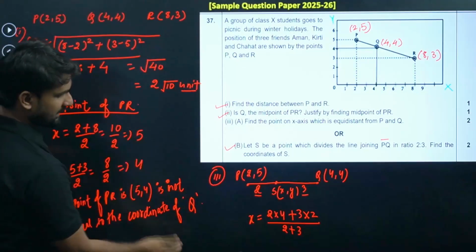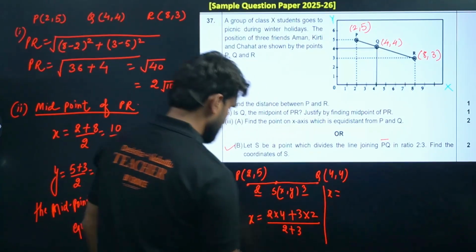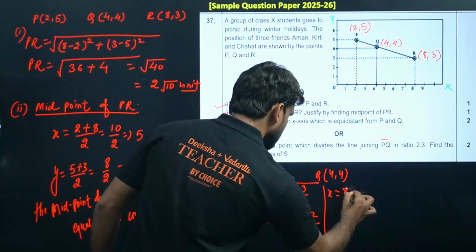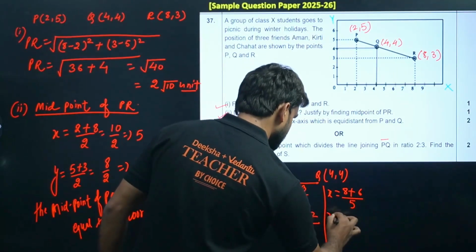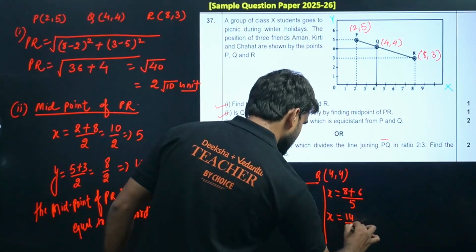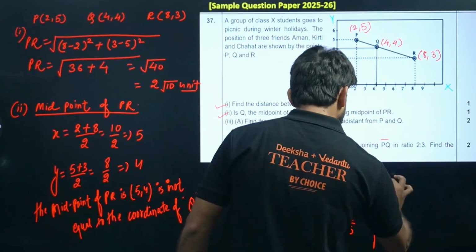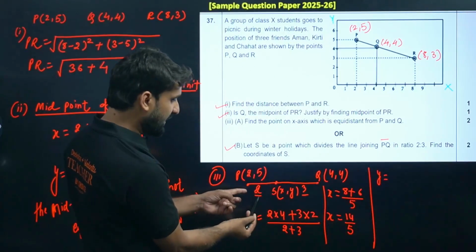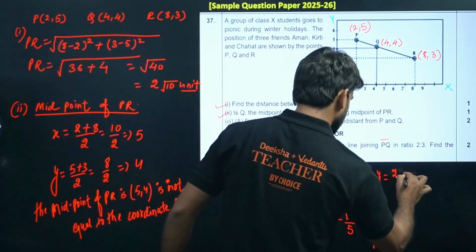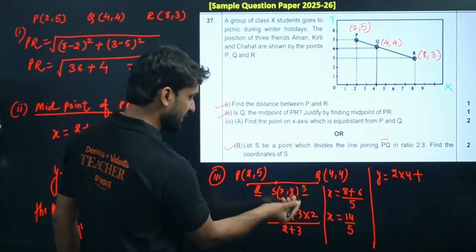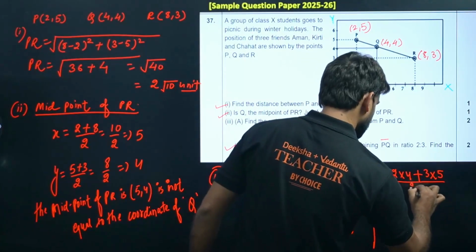Now solve this. So x will be 2 into 4, that is 8, plus 3 into 2, that is 6, divided by 5. So this is 14 divided by 5. Similarly, the y coordinate will be m1 times y2, 2 into 4, plus m2 times y1, 3 into 5, divided by m1 plus m2, 2 plus 3.